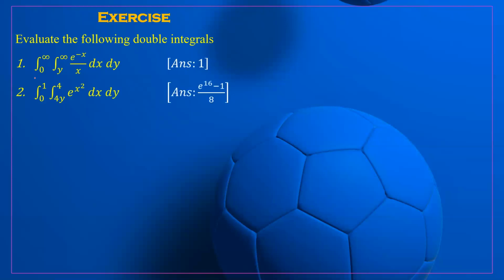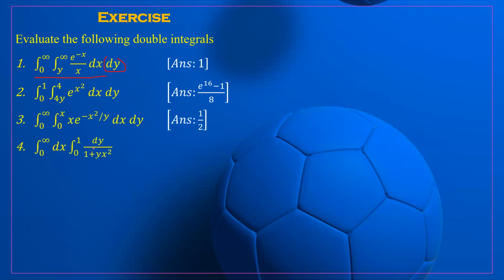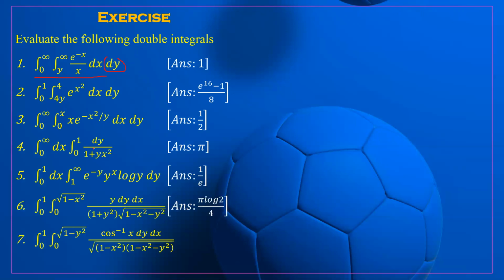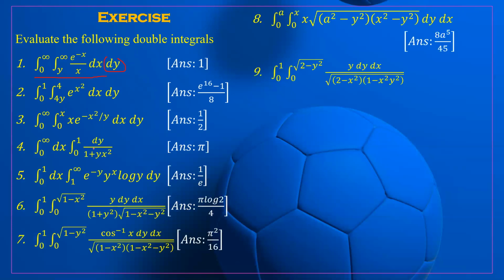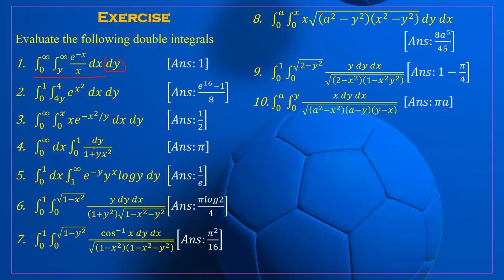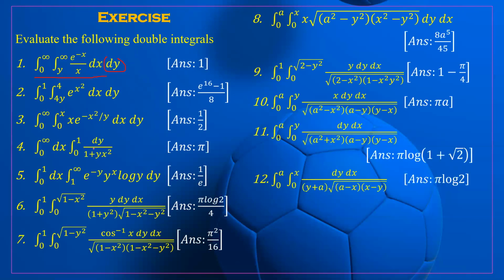Now there are some exercise questions that we have to solve. Question number 1 is similar to our example number 1. Here we have to first integrate with respect to x, but it is not possible. But if we integrate with respect to y, then it is possible. In this manner, we are able to change it. Similarly second, third, fourth, there are many examples we have given here. These examples are very simple, and all of them can be solved with the help of change of order of integration. Thank you.